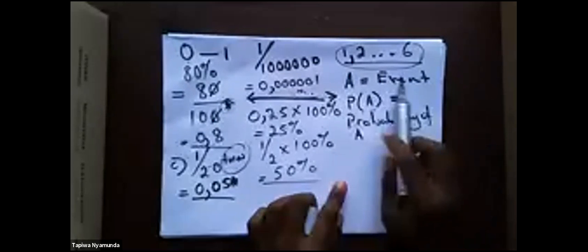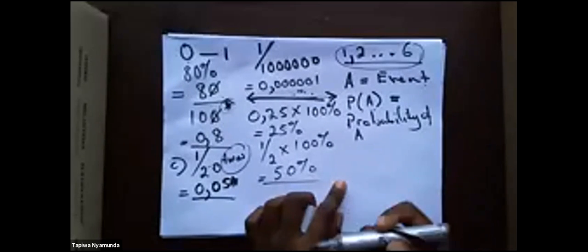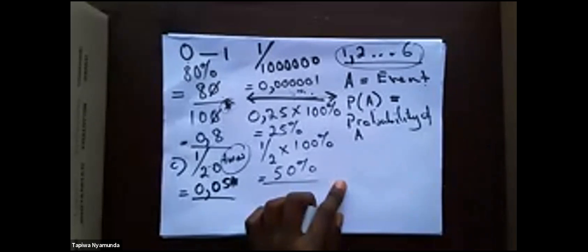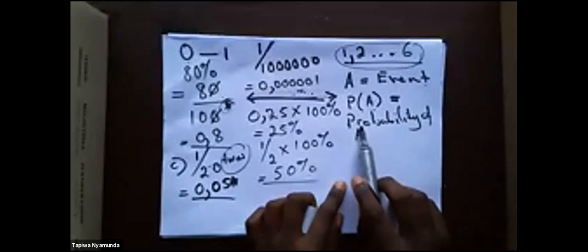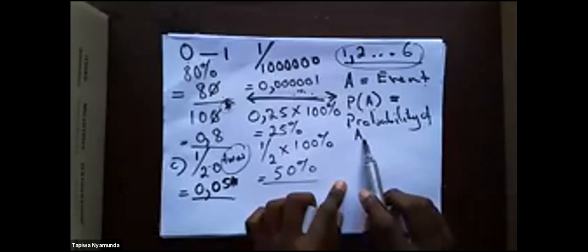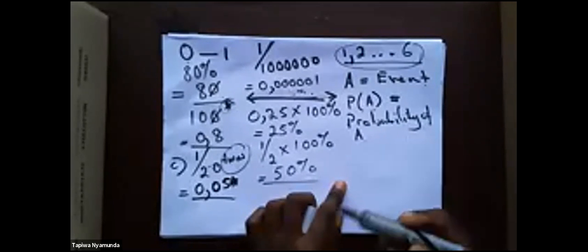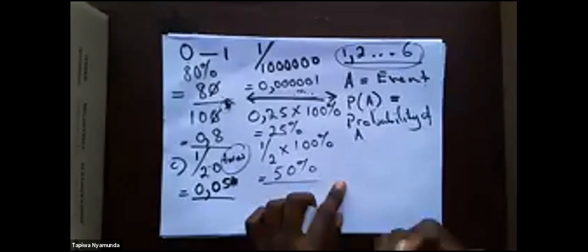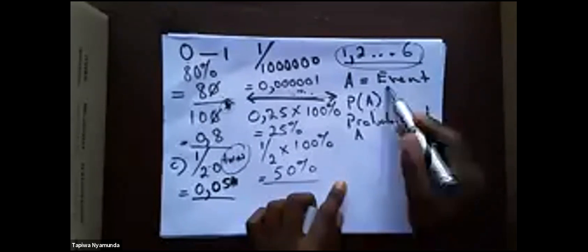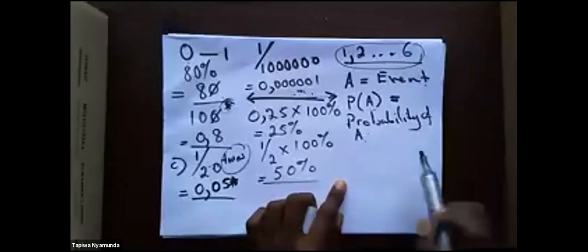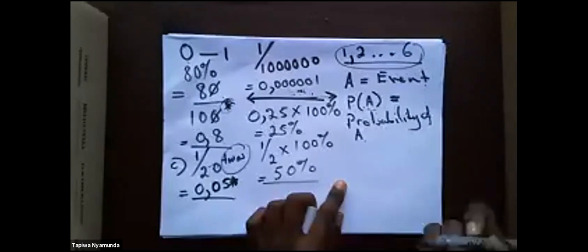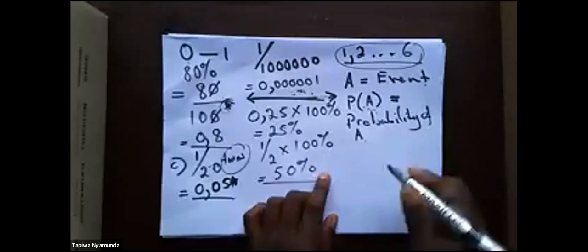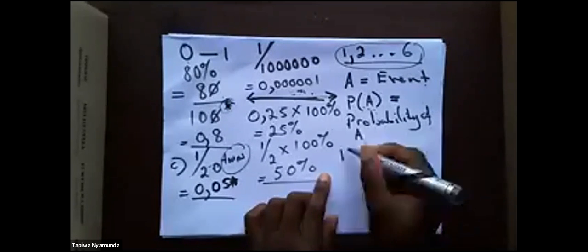A is the event, whatever event. If you say probability of 2 heads, whatever the event may be, we are just saying probability of A. If you choose your A to be the event of getting heads, you write it as probability of A, A being your event. Okay, so I'm going to show you the formula for calculating probability.